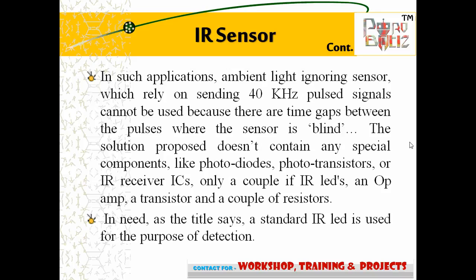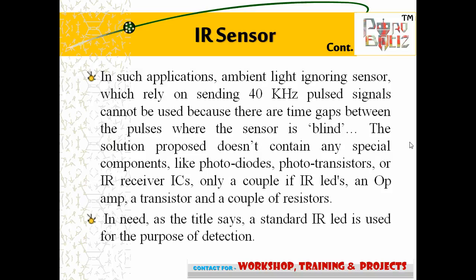In such applications, ambient light ignoring sensors which rely on sending 40 kHz pulse signals cannot be used because there are time gaps between the pulses where the sensor is blind. The solution proposed doesn't contain any special components like photodiodes, phototransistors or IR receiver ICs.